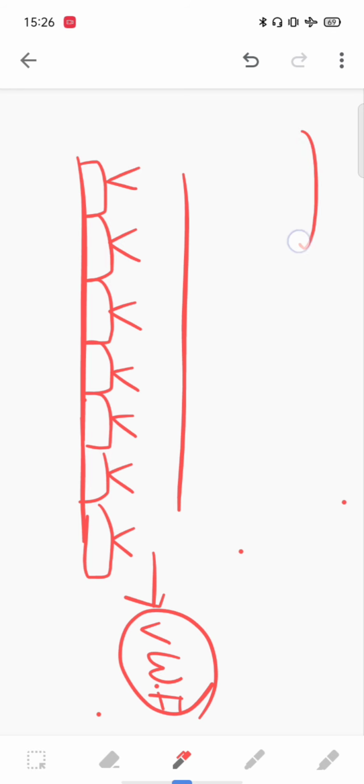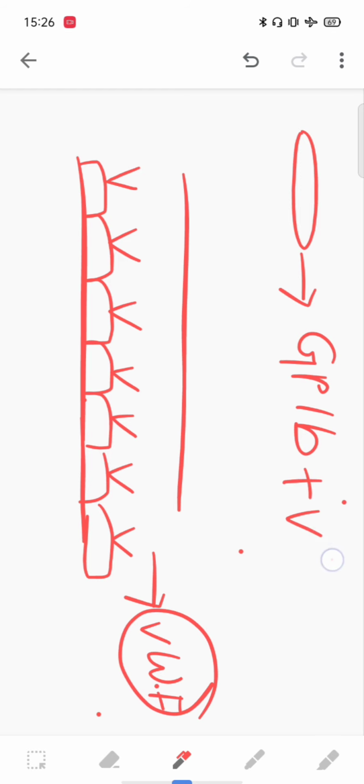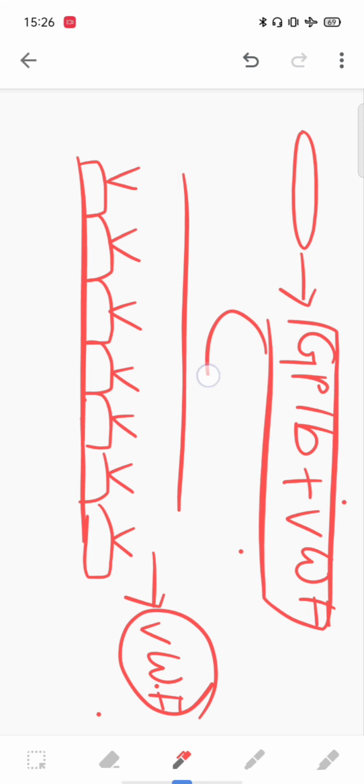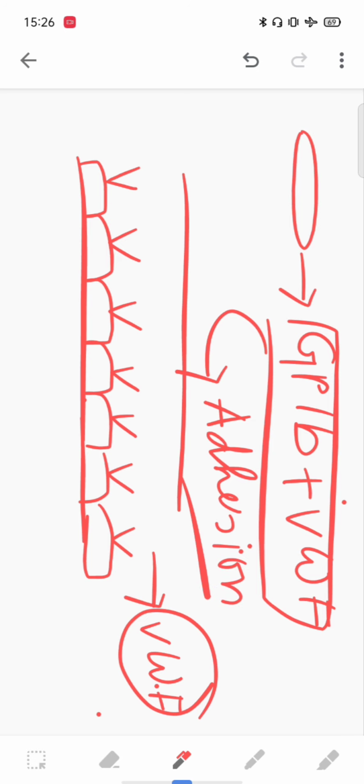There will be expression of glycoprotein 1b at the surface of the platelet. This glycoprotein 1b molecule binds with von Willebrand factor, and this interaction causes adhesion of the platelet molecules. So platelet molecules adhere to the surface of the endothelium.